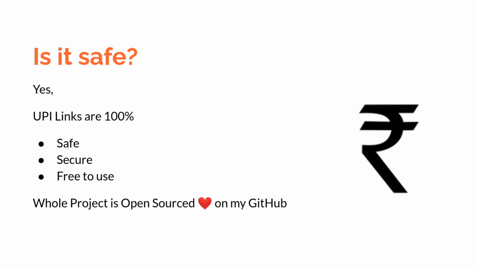Whatever you choose, it will transfer the whole intent there, and then you can securely see the name of whom you are paying, and you can also see the UPI ID you are paying to. So everything is transparent. I have maintained the transparency because it is a payment app, and safety and privacy are the most important features. So yeah, it's easy and safe to use. You can also see the source code if you are interested in that.